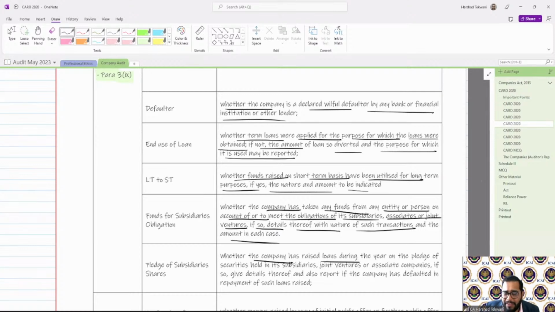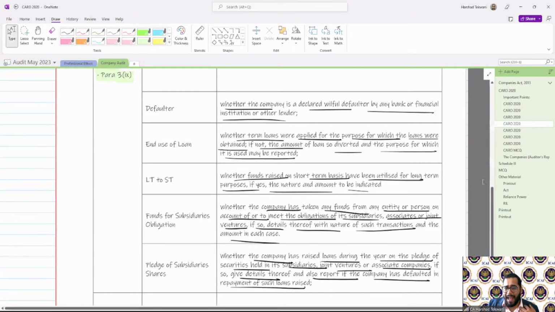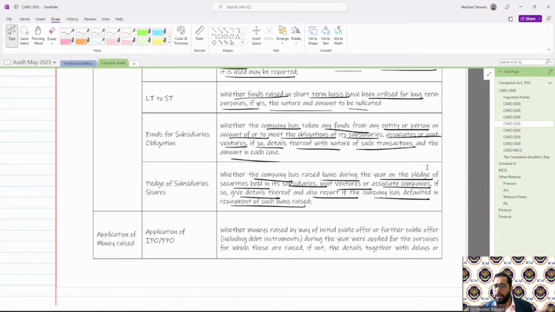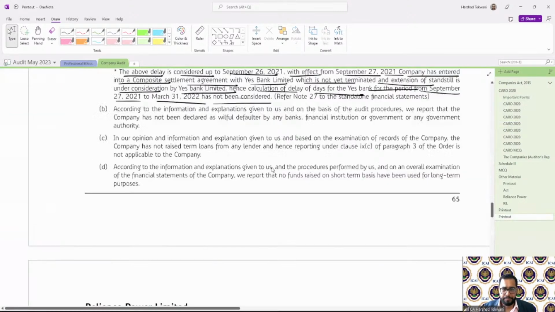Whether the company has raised any loan during the year by the pledge of securities held in the subsidiaries, joint ventures or associates. If yes, give the details thereof and also report if the company has defaulted in repayment of such loan. So whether I have raised any loan by pledge of securities held in subsidiaries, if yes, the amount of loan and if any default has been done. Let's see the live example.